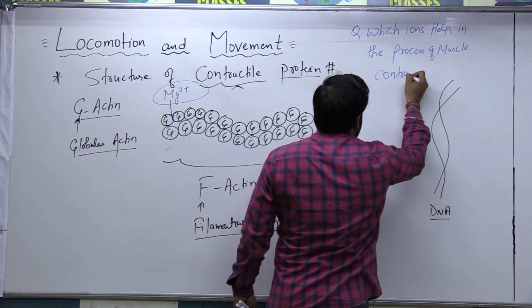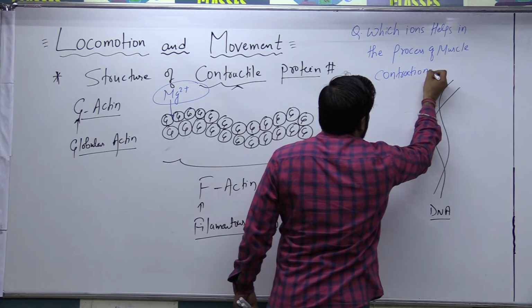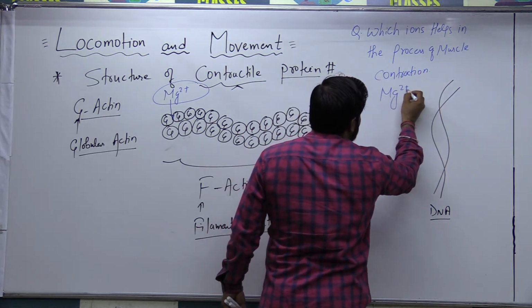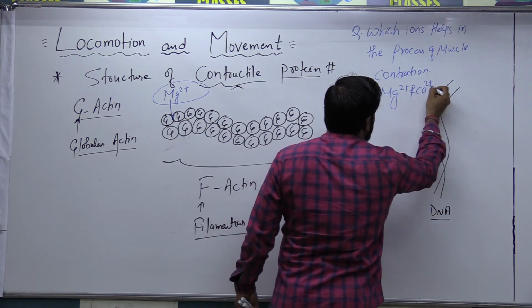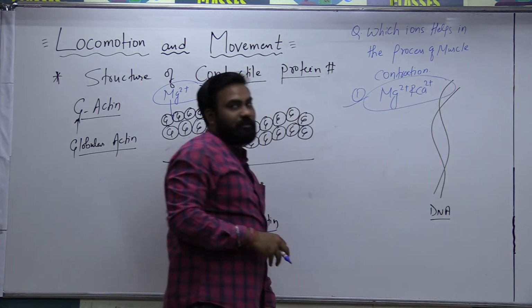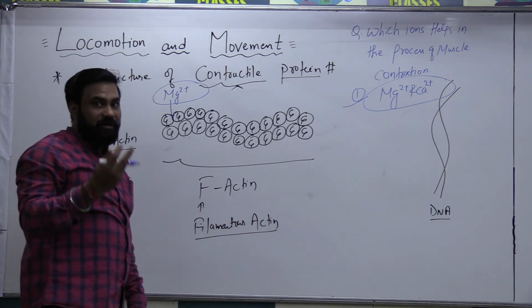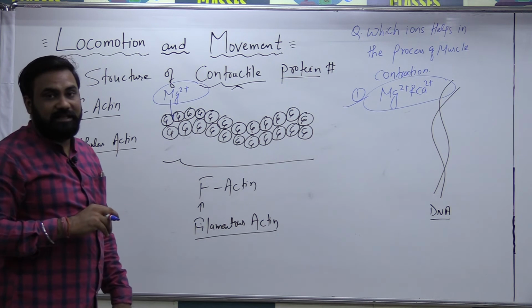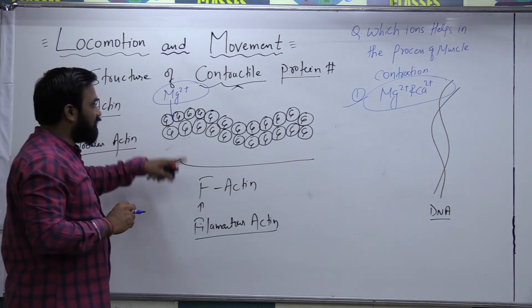The correct answer must be magnesium and calcium ions, because without the presence of magnesium and calcium ions, the muscle cannot contract. For muscle contraction we require two contractile proteins: one is myosin and the other is actin. So this is the structure of the actin.